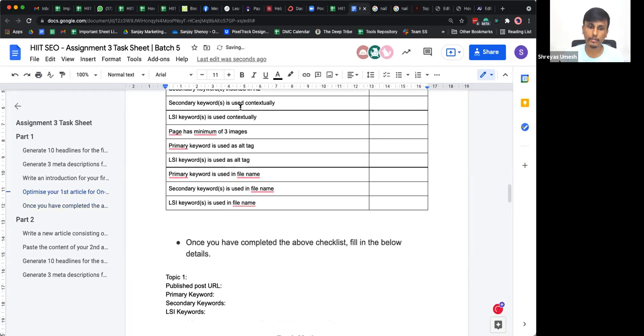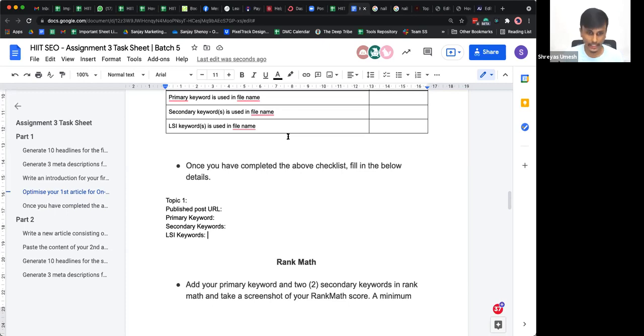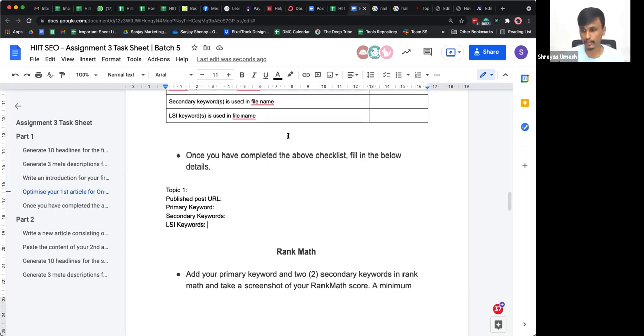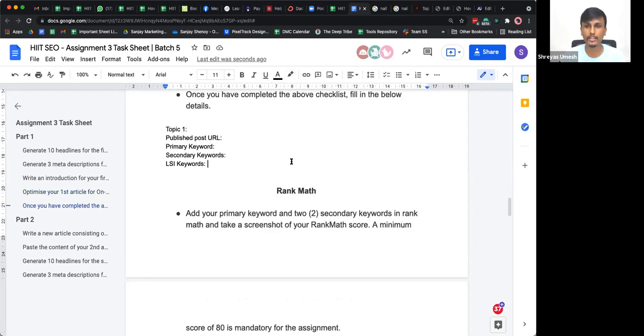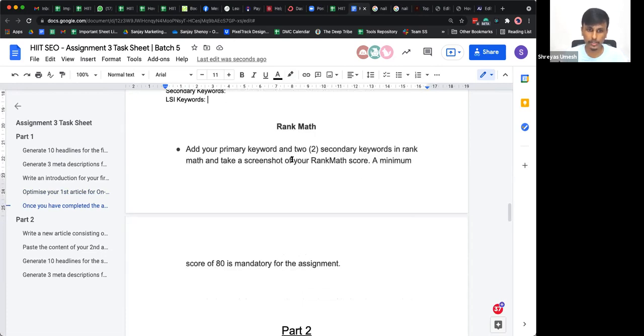Last time in your assignment 2, you guys did not highlight any of those keywords in your article. Last time we gave a good to go, right? This time we are going to reject your assignments if you do not highlight the keywords that you've used in the article. It's mandatory for you to highlight the primary keywords, secondary keywords, and LSI keywords. Make sure you use the highlight option in your Google Docs or Microsoft documents. If the keywords are not highlighted, we are going to reject your article. Is that clear? So that's that.